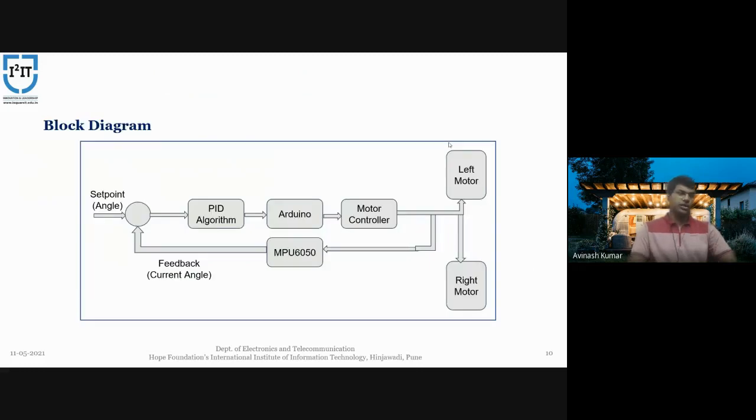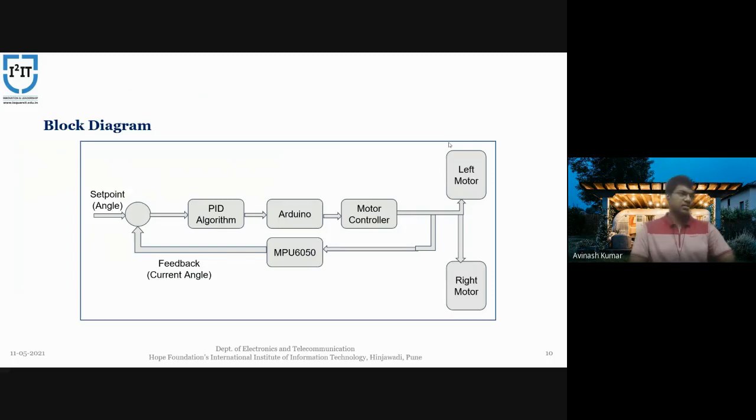So here is a block diagram of our system. First, we set the angle at 0 and 5 degrees, and then we feed this to the PID algorithm and put the system on the Arduino. When the system is calculated using the Arduino, it gives the instruction to the motor controller, which we have used, L298N, and the motor controller gives the instruction to the left and right motors.